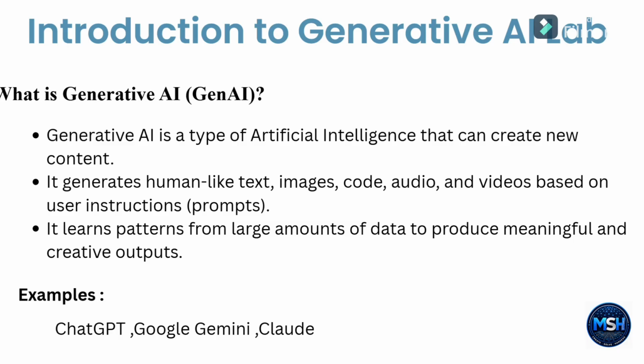Now let us discuss what generative AI is. Generative AI is short for Gen AI. It is a type of artificial intelligence that can create new content instead of just analyzing existing data.